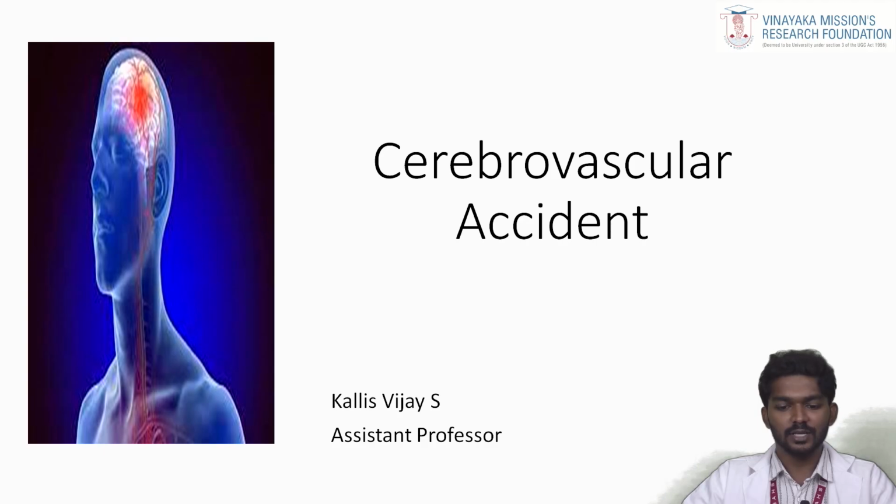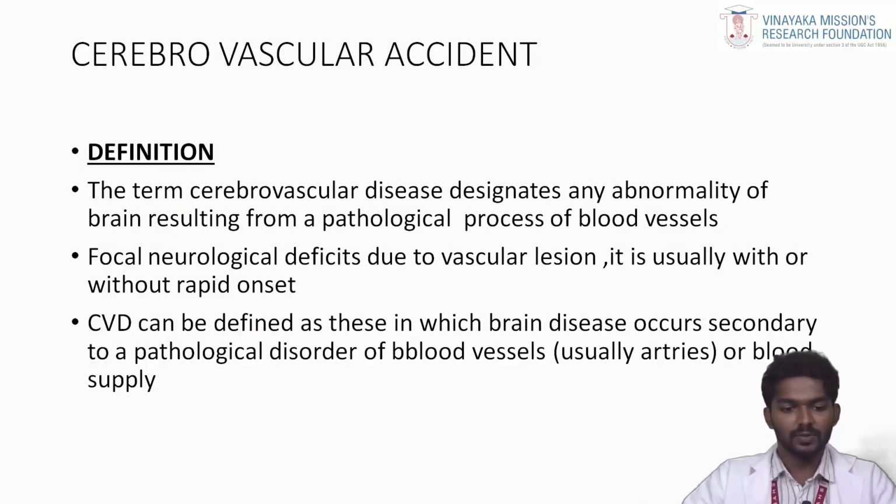Today's topic is Cerebrovascular Accident, that means CVA. First of all, what is meant by CVA? The term cerebrovascular disease designates an abnormality of the brain resulting from a pathological process of blood vessels. A focal neurological deficit due to a vascular lesion, usually with rapid onset. CVA can be defined as a brain disease that occurs secondary to a pathological disorder of blood vessels, usually arteries or blood supplies.